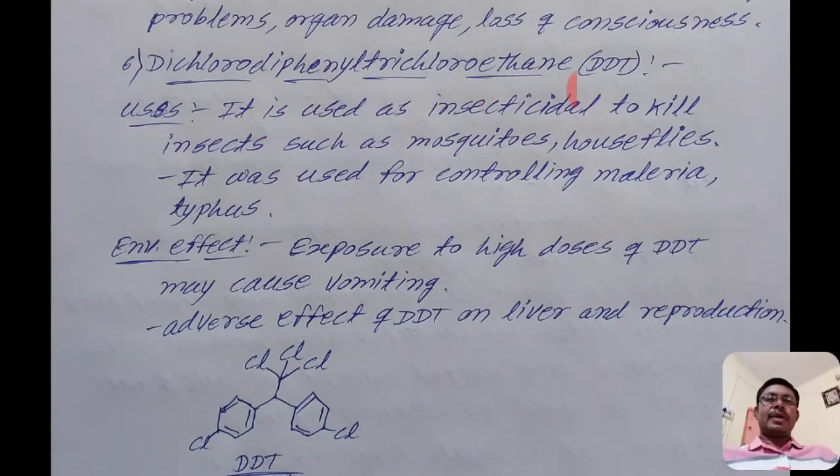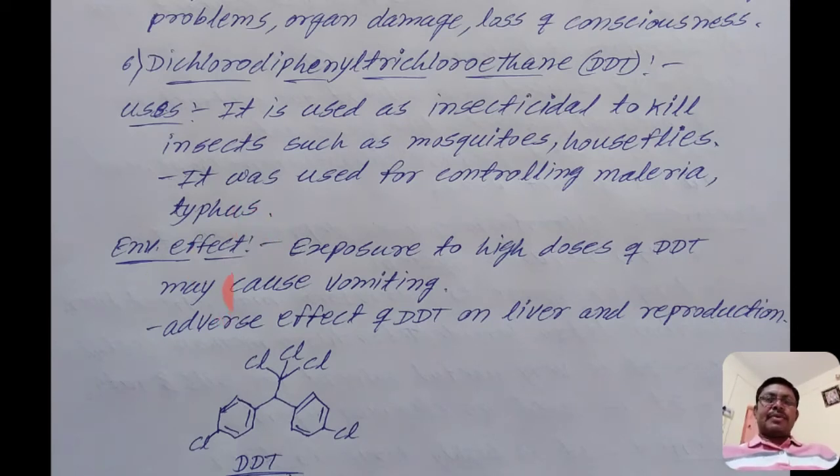And the last one is dichloro-diphenyl trichloroethane, also known as DDT. You are already familiar with DDT powder. Uses: it is used as an insecticide to kill insects such as mosquitoes and houseflies. It was used for controlling malaria and typhus.